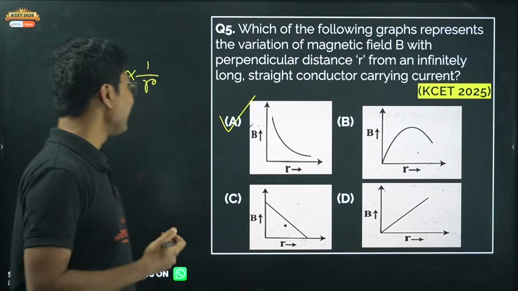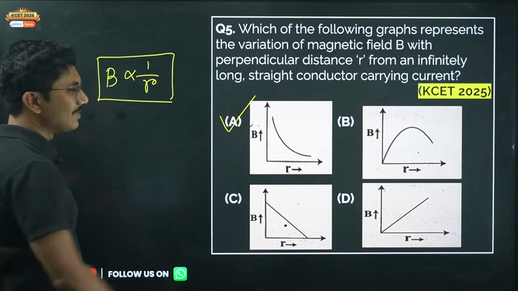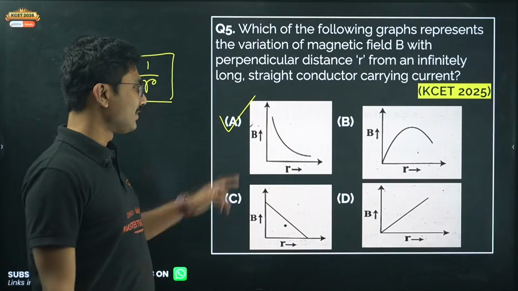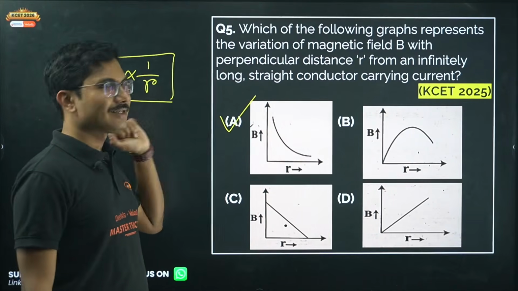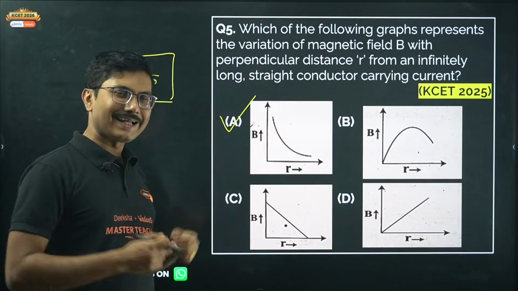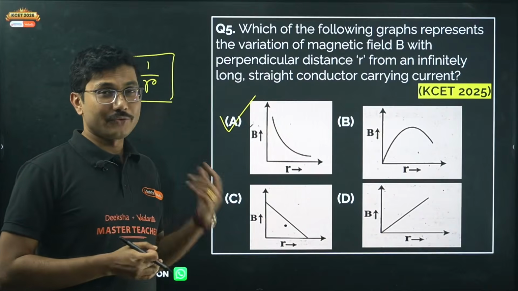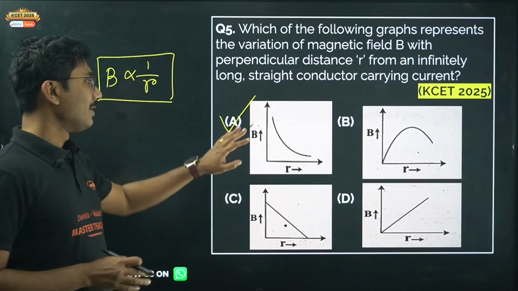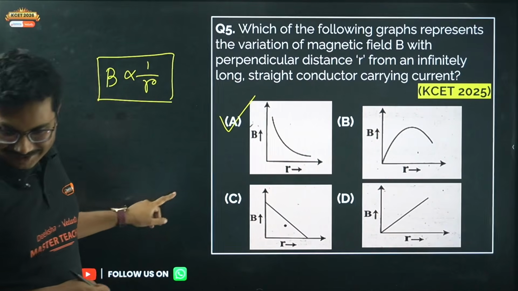So the correct graph is the inverse graph. If you are in doubt, always answer this. I will show you one more question which is very tricky and very difficult to answer if you try to answer it normally, but you can guess that this is the correct option, right?